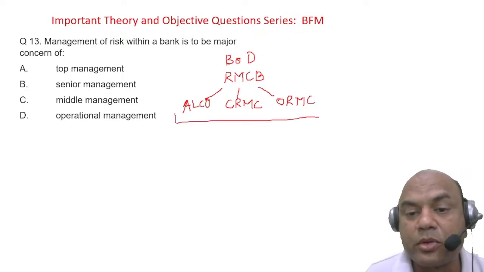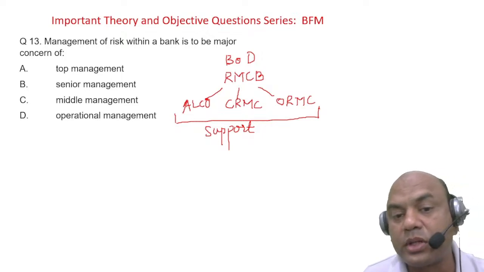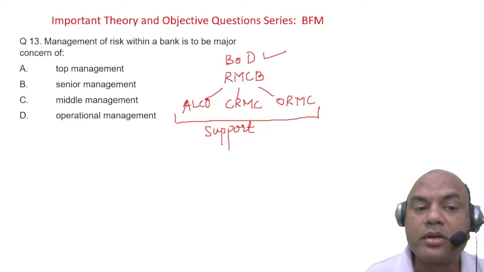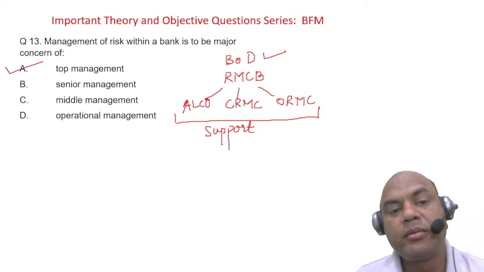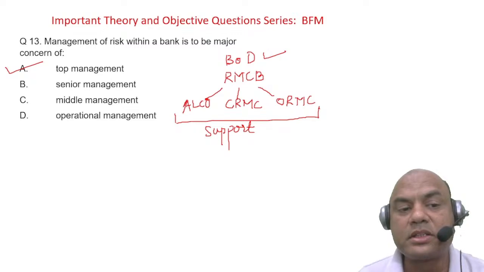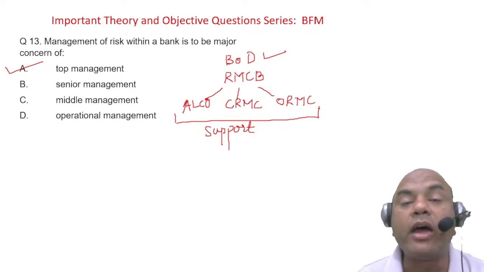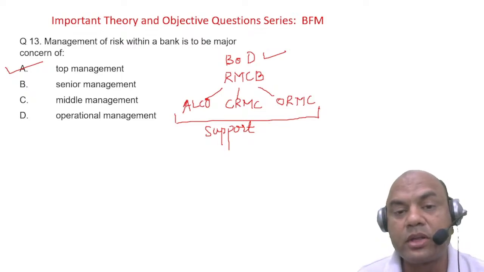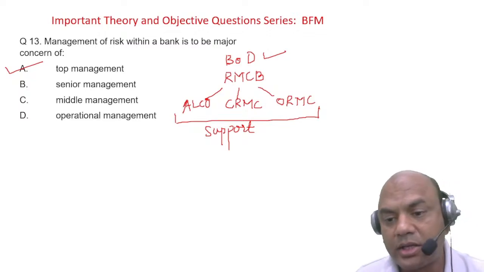Then below this, there are subgroups, or support groups, we call them, supporting all these 3. This is the overall framework. So who is at the top? The main person is the board of directors, or top management. So the answer is top management. Management of risk within a bank is a major concern of top management. Actually, the correct answer is board of directors, but you have to choose within the given answers. If the answer of board of directors were over here, you would have selected board of directors. Got it? Clear, everyone?